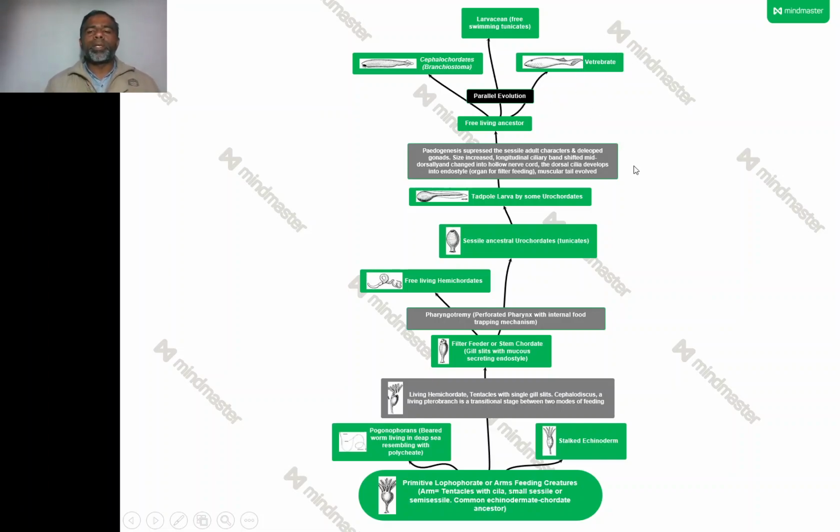So this is the Barrington hypothesis, which is suggesting that such a type of creature might be in the line of the evolution of the chordates. Though we don't have any direct fossil record of them, based on the similarities and dissimilarities, we can put in this evolutionary tree some branches or groups of organisms at various levels of this tree.